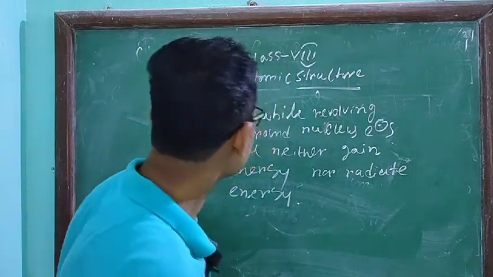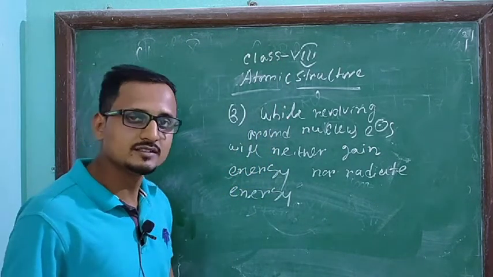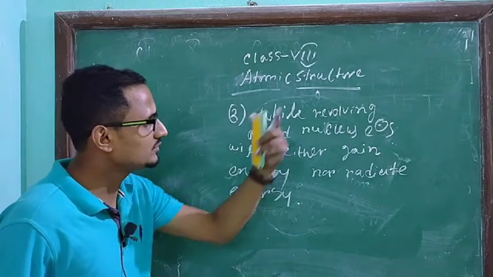This is the second postulate of Bohr atomic theory. Clear, students? Now we are going to the third.